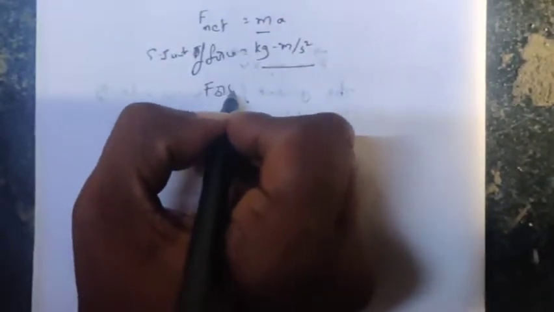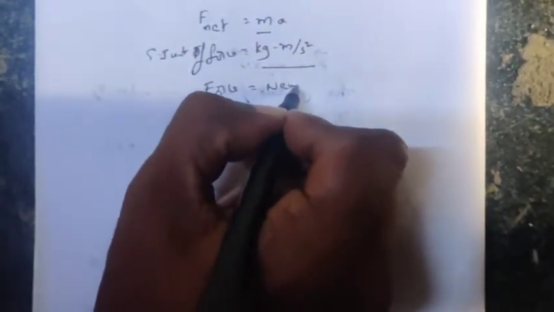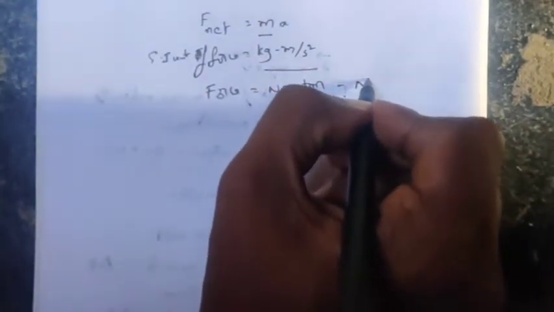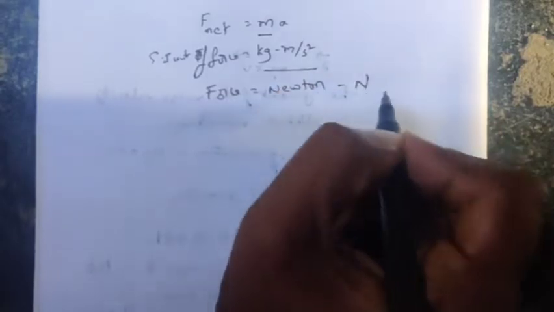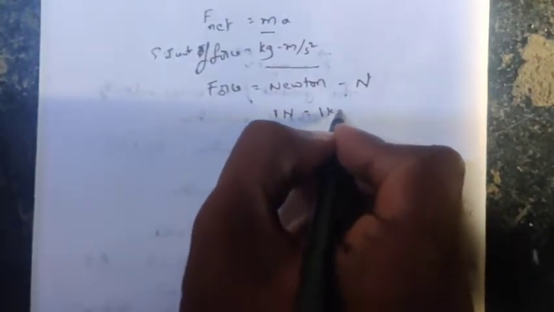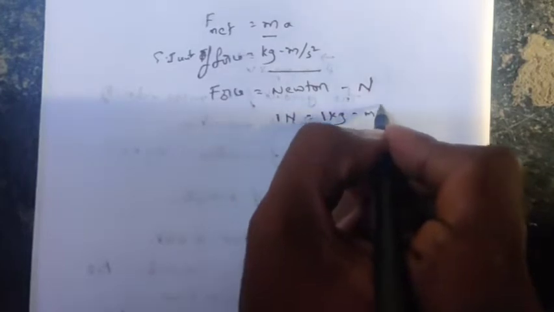The force unit is named after Mr. Newton. So that is the reason why you write it as Newton, with a capital letter. So we know that 1 Newton is equal to 1 kg meter per second square.